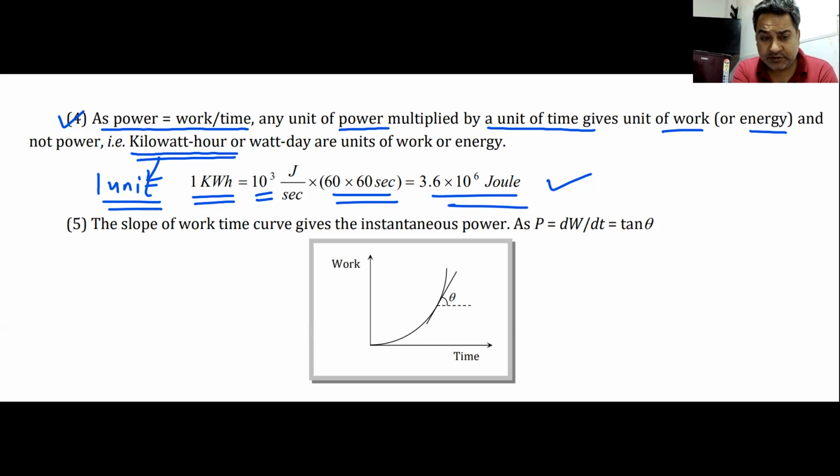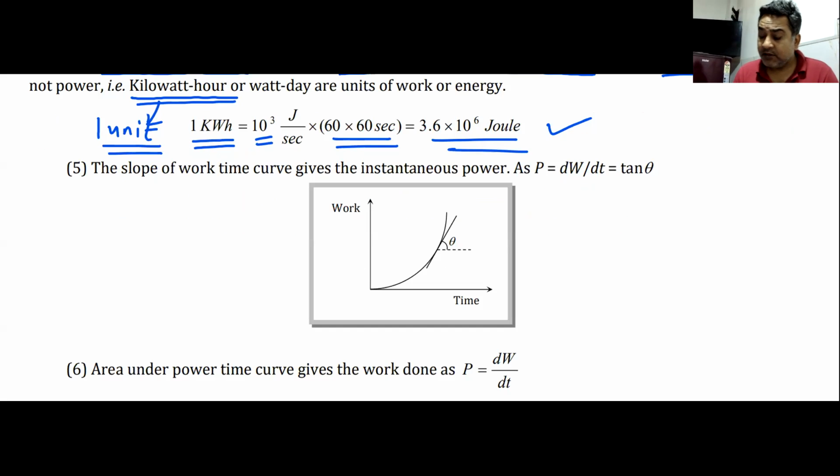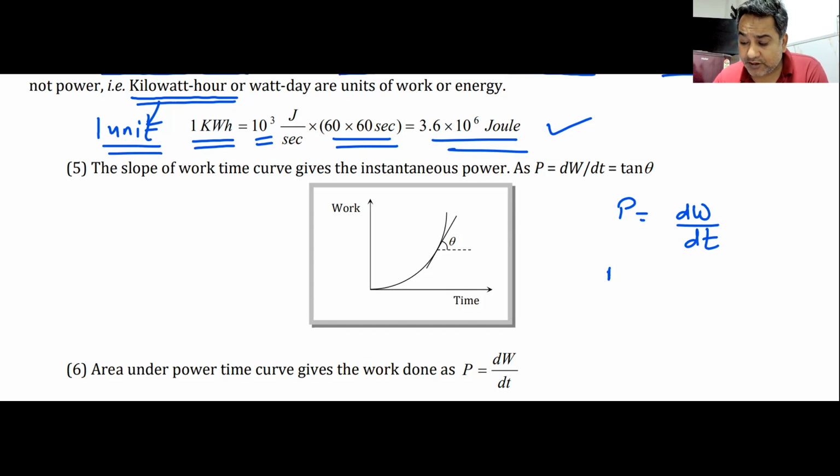I hope you have noted this down. The next point is this. We all know power is dW by dt. We are talking about instantaneous power, dW by dt. Or if I talk about average power, it is total work divided by total time.